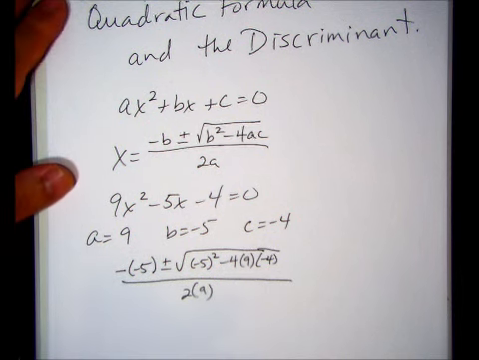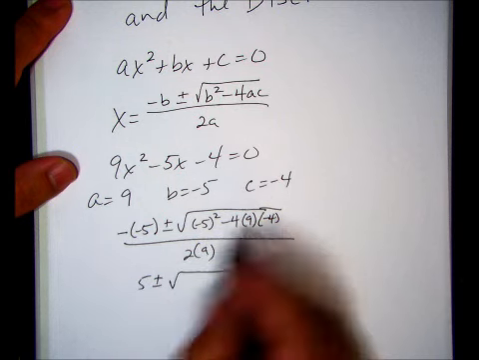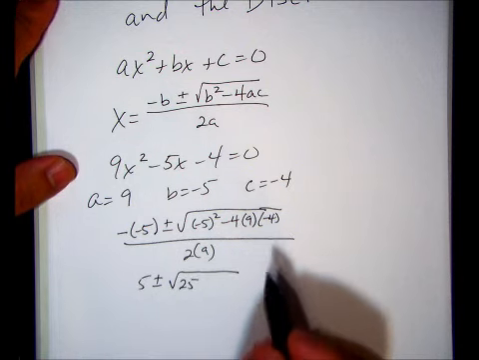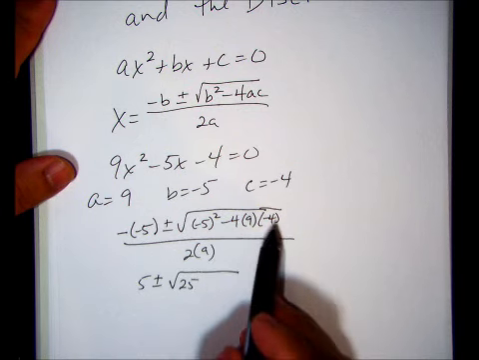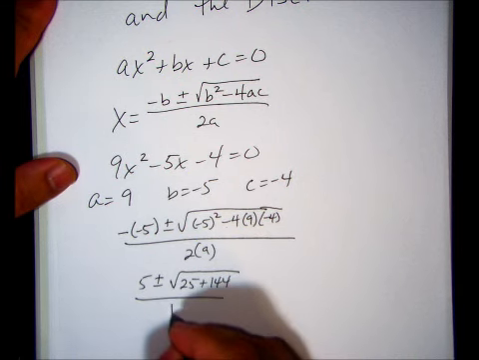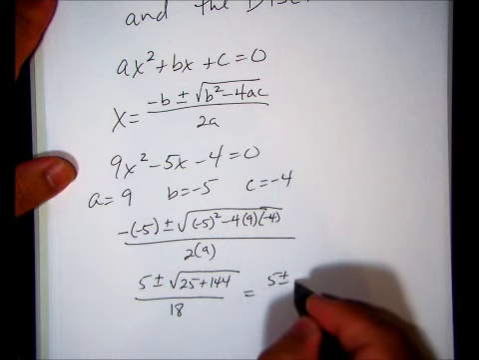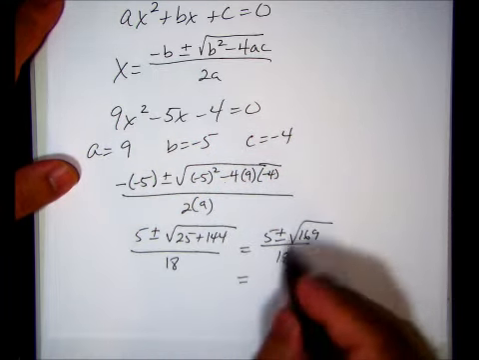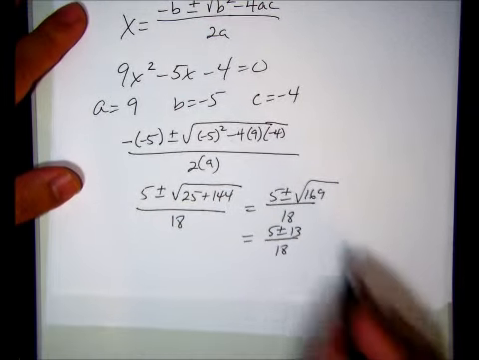And we just work it out. I'll go ahead and work this one out. So it's 5 plus or minus the square root of that gobbledygook. 25 plus 16 times 9, 144, since negative 4 makes it positive. This ends up being positive 144, all over 18. That becomes 5 plus or minus the square root of 169, which becomes 5 plus or minus 13 over 18. Almost done.